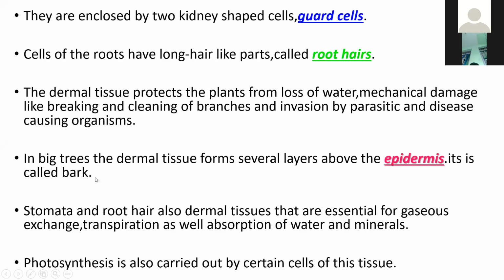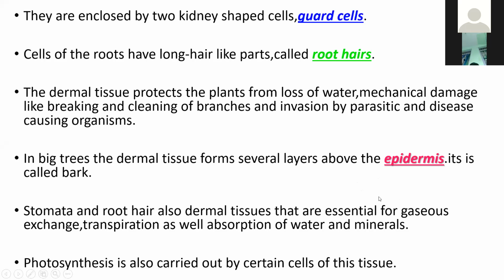Next, in big trees, the dermal tissue forms several layers above the epidermis. Big trees like eucalyptus and red sandalwood are examples.